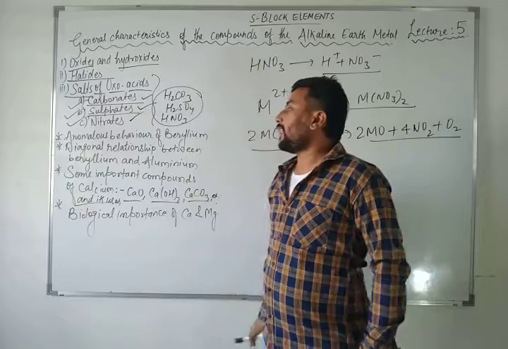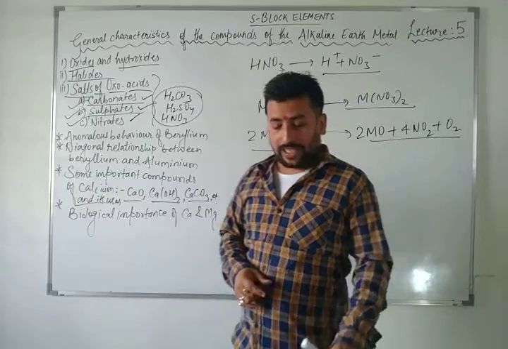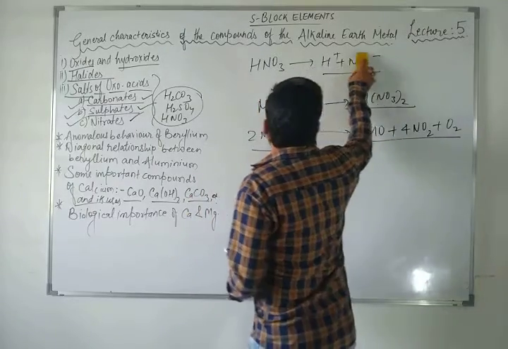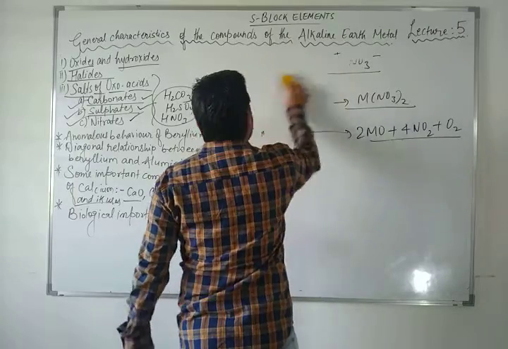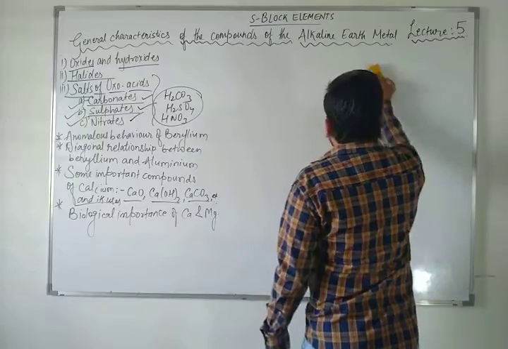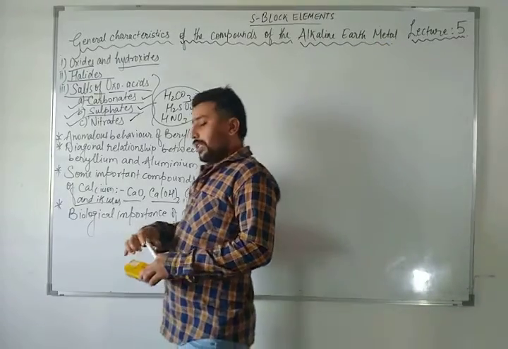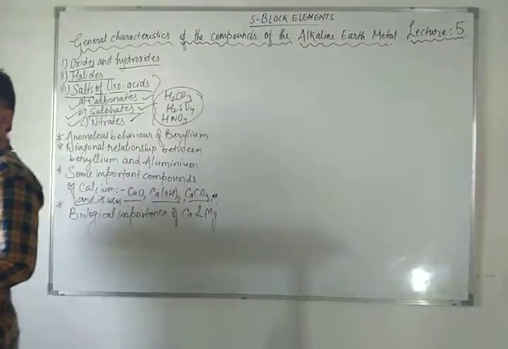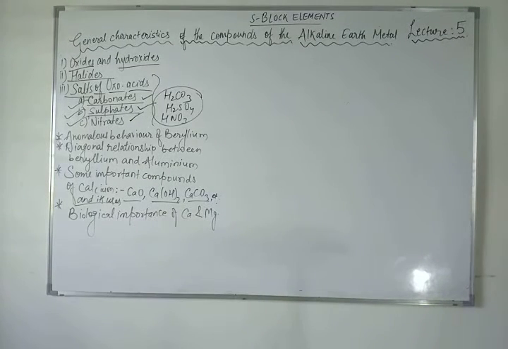Now the next topic is anomalous behavior of beryllium. What is anomalous behavior? As I informed you in group number 1 also, lithium's anomalous behavior, similarly here we will talk about beryllium's anomalous behavior. What is this anomalous behavior, dear students? Beryllium is the first member of group number 2, the alkaline earth metals. It shows anomalous behavior as compared to magnesium and the rest of the members. Further, it shows a diagonal relationship with aluminium, which is discussed subsequently.